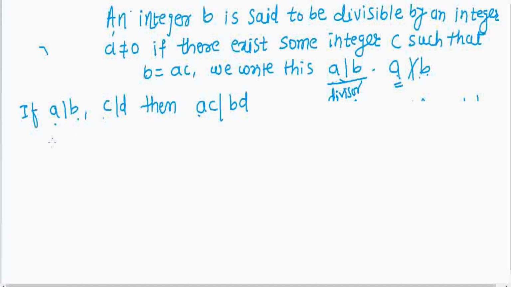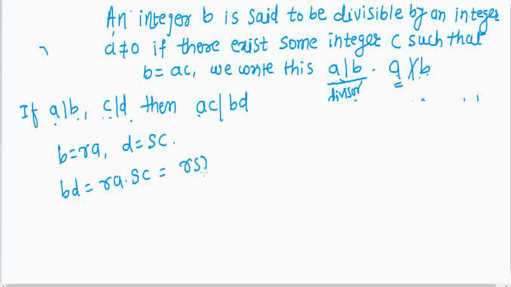Since b is divisible by a, we have b equal to ra. D is divisible by c, therefore d is equal to s into c. Then b into d is equal to ra into sc, which is rs into ac. So this shows that bd is divisible by ac.